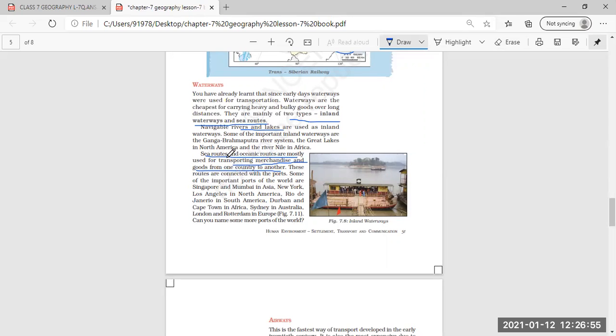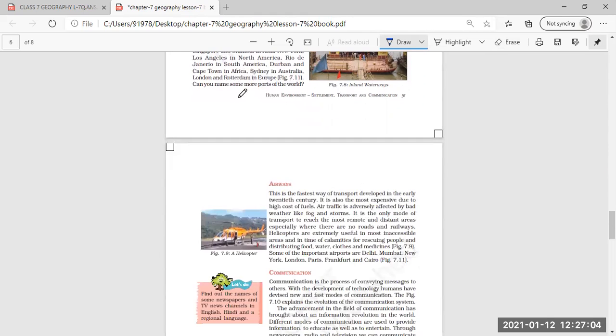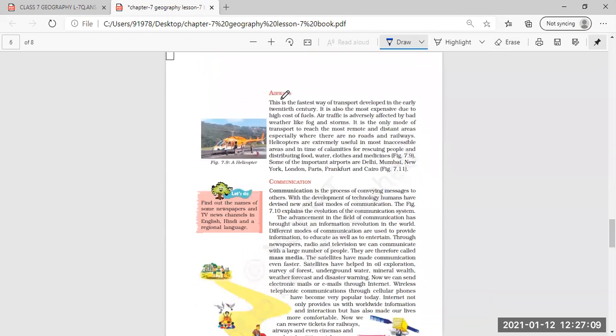Then further we have seen that these sea routes and oceanic routes are connected with ports, and we have read a few names of these sea and oceanic routes. Further we have seen about the airways. This is also the fastest means of transport, which developed in the early 20th century, but it is very costly.